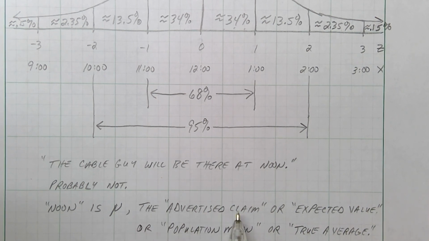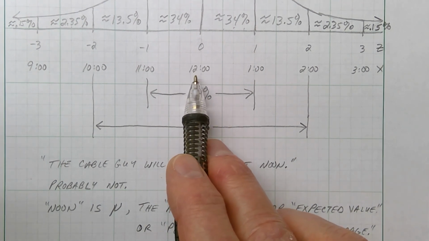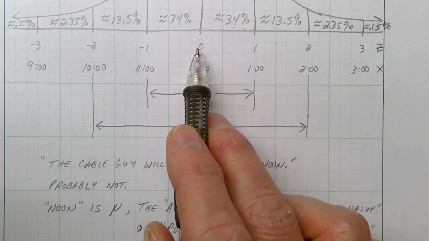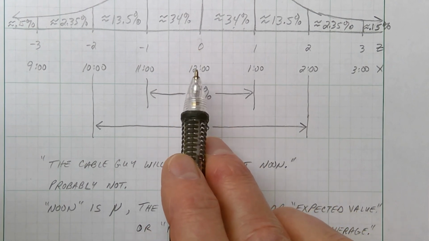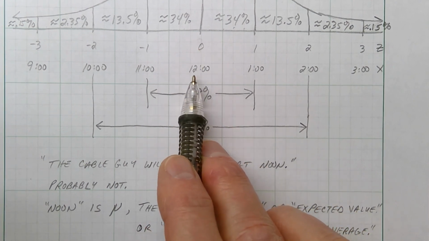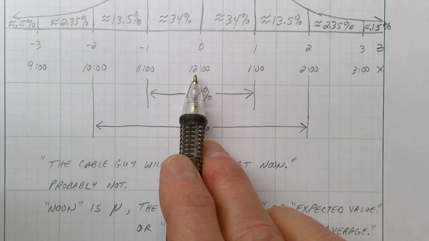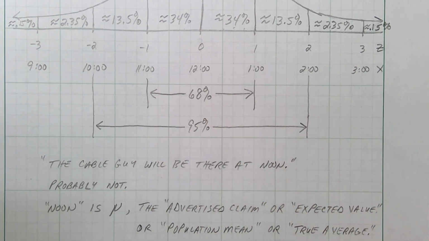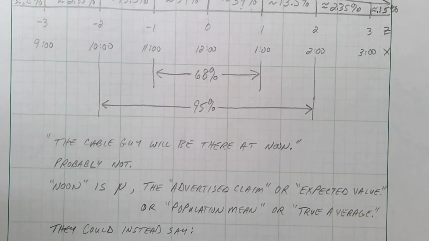Noon is their advertised claim, or sometimes we call it expected value. It's what time we expect him to be there. It's what time they advertised that he would be there. We usually call it population mean or true average. These are all different names for mu, the middle number. So I wrote in 12 o'clock right there under mu. All right, 0 is mu. So we expect him to arrive at 12, but he probably won't. All right, they should have said, well, he'll arrive at 12, give or take an hour. That would have been more honest.